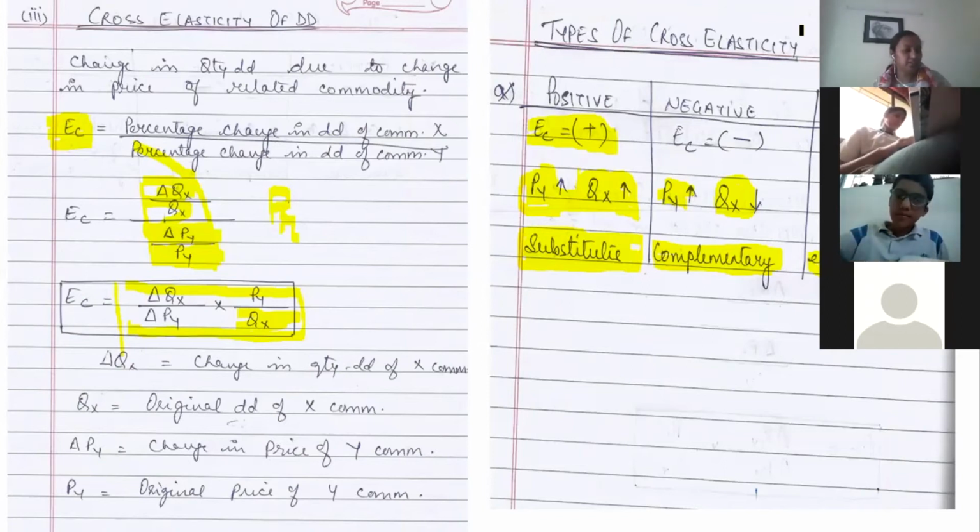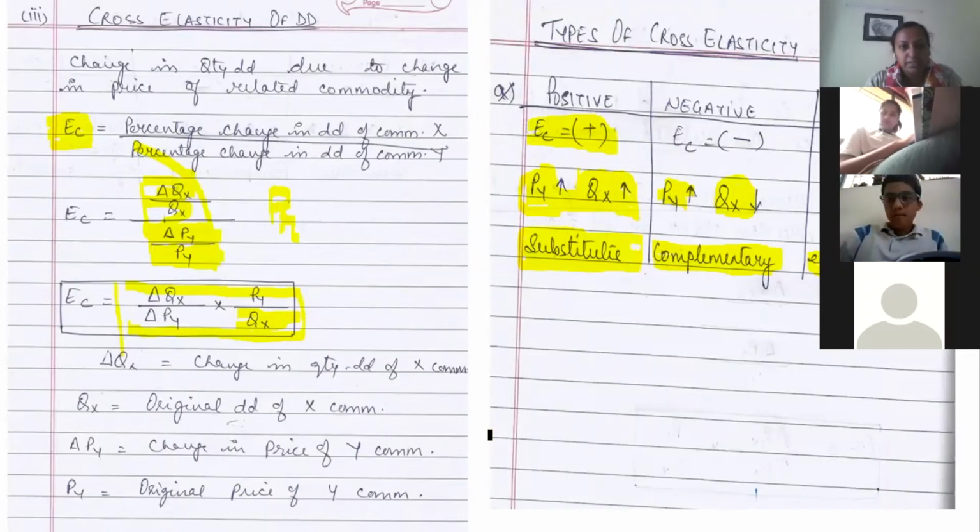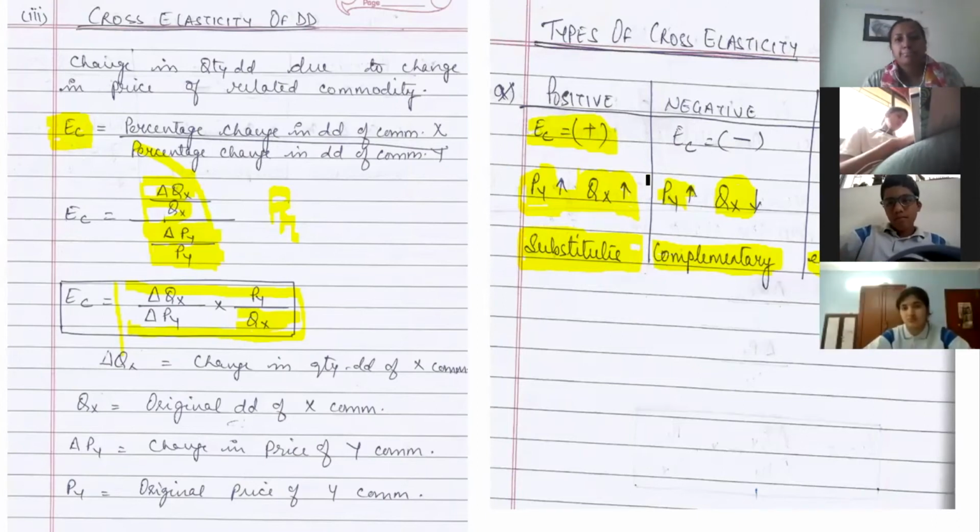Third question. The price of a commodity goes up from 5 to 6, as a result of which demand falls from 10 to 8 units. Calculate the price elasticity of demand. Now let me try to write it down so that you can understand better. Do I have a whiteboard or something? There is no whiteboard. Okay, let me try it here only.